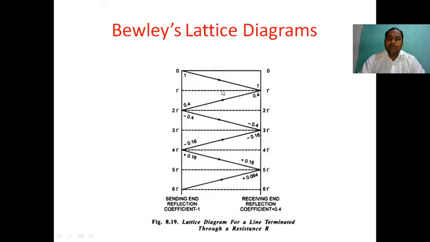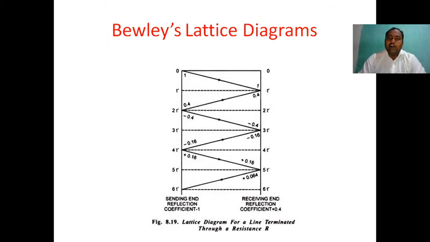How can we analyze that very easily? Every sending end and receiving end has a coefficient. If the wave is traveling from the sending end to the receiving end, at the receiving end point its magnitude must be multiplied with the receiving end reflection coefficient.